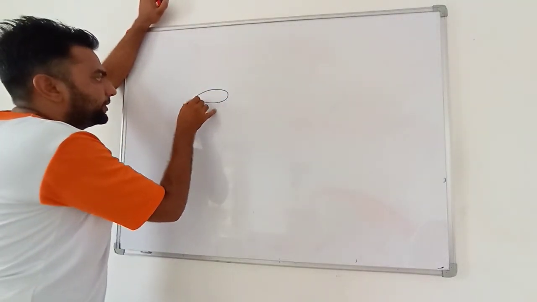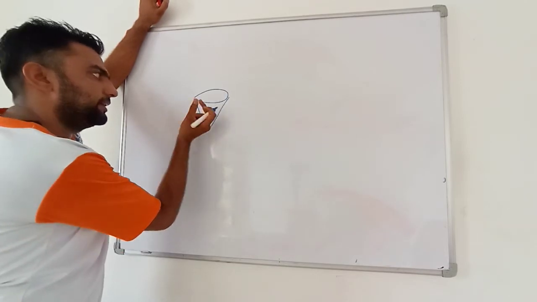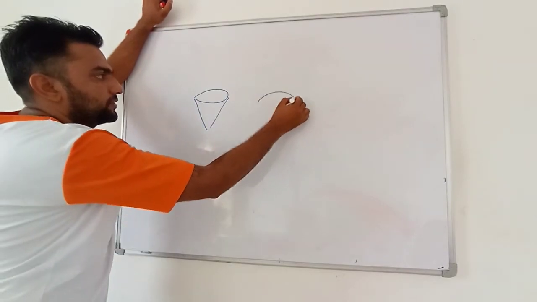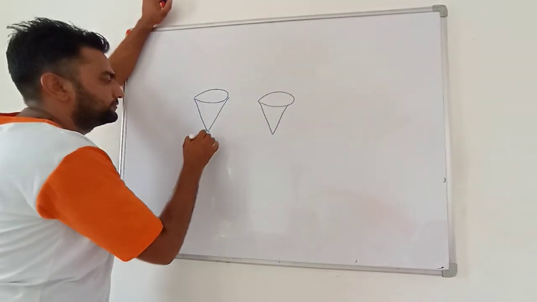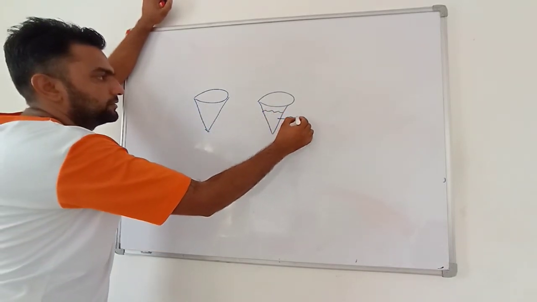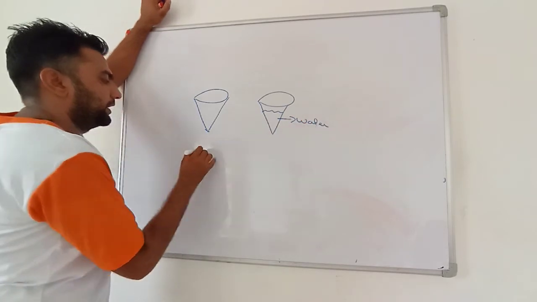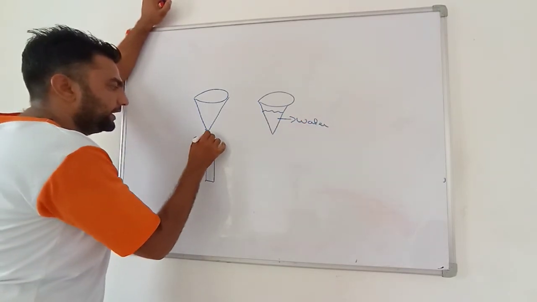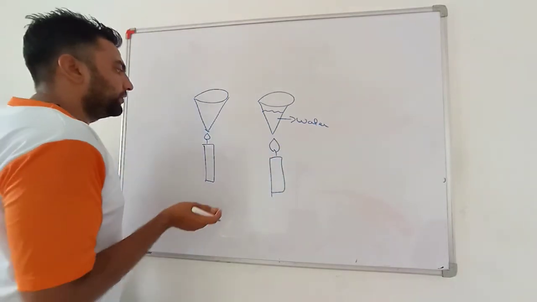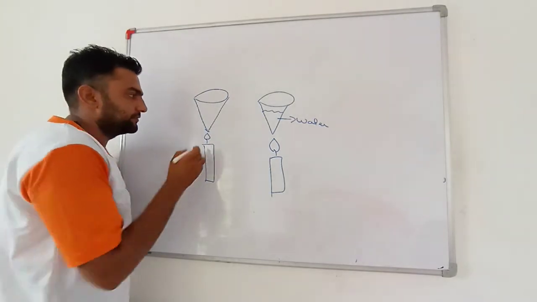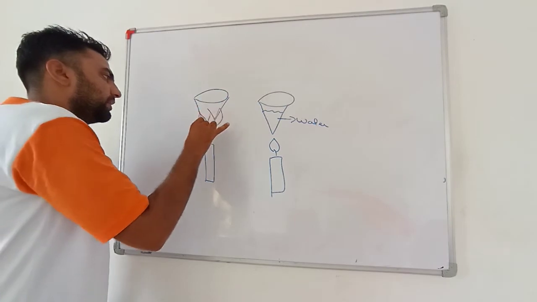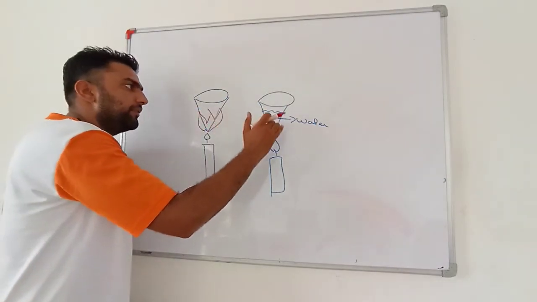Let's take sandpaper and roll it like a cone, and there is another sandpaper cone. This one is empty, only sandpaper, and this one has water in it. If we heat it up or try to burn it with a candle, within a few seconds this sandpaper will start burning. Whereas this will not start burning even after a long time.